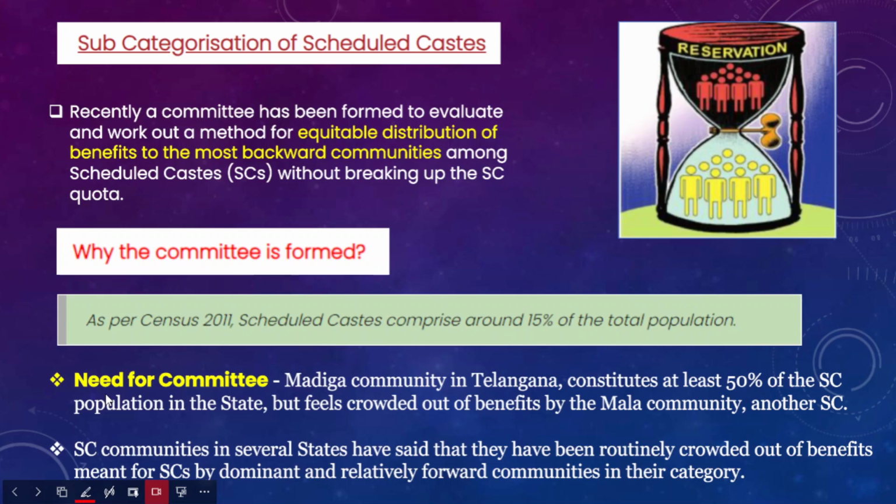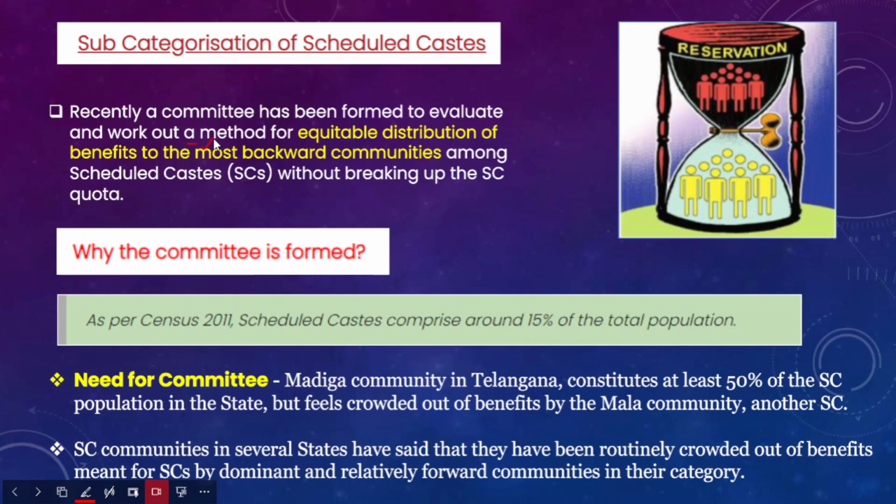Recently there was a committee formed to work out a method for the equitable distribution of benefits for the most backward communities among scheduled castes, without breaking up the scheduled caste quota. So what does this mean? Scheduled castes were provided 15% of the reservation, but only a few castes within the scheduled castes are getting the benefits of this 15% reservation.